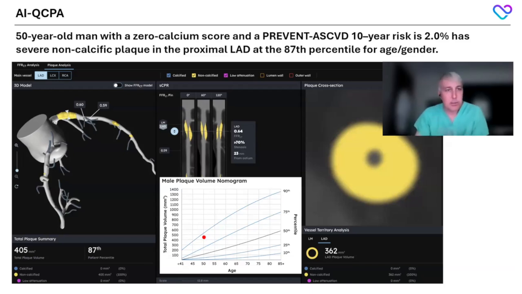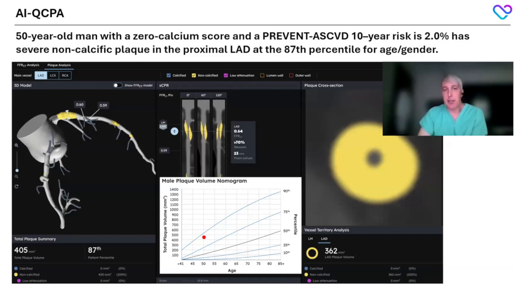I think once a month in our group, we find a case similar to this where our traditional risk scores don't exactly align to our patient's underlying disease burden. So in this patient, he has this high burden of non-calcified plaque in the proximal LAD, which places him at the 87th percentile based on his age and gender.